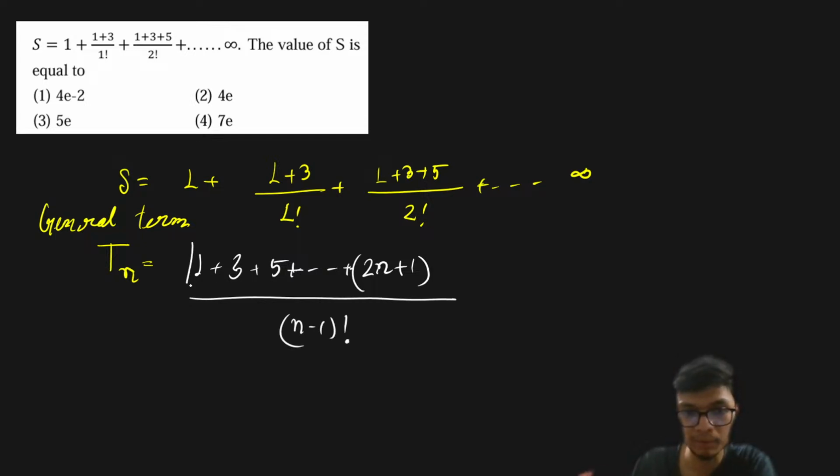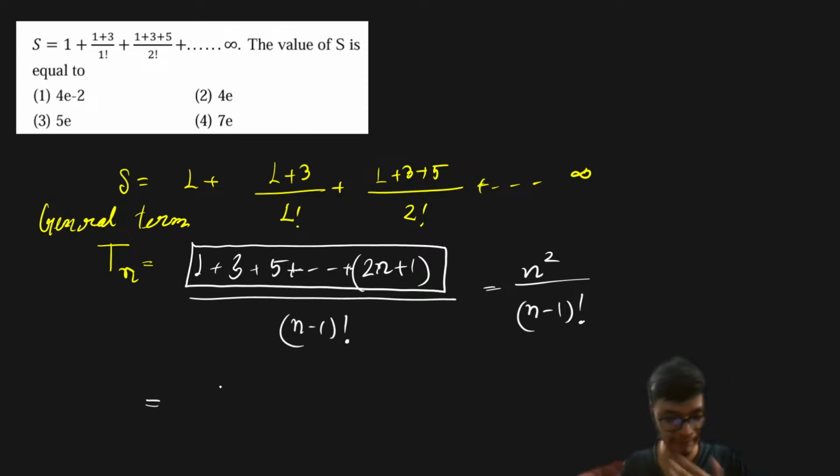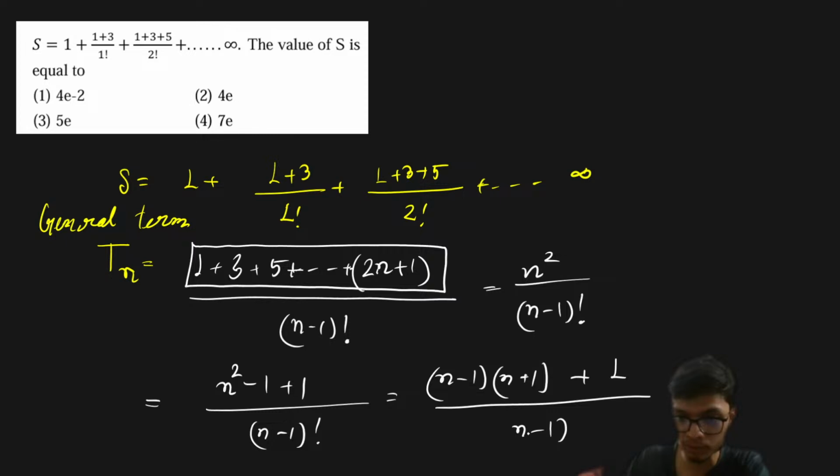Now, interestingly, the sum of the first n odd numbers is nothing but n square. So the general term is n square divided by n minus 1 factorial. Now I'm going to use the method of telescoping series, that is, I'm going to try to make this a kind of recursion series. So I split n square as n square minus 1 plus 1, divided by n minus 1 factorial, which I can write as n minus 1 into n plus 1, plus 1, whole divided by n minus 1 factorial.